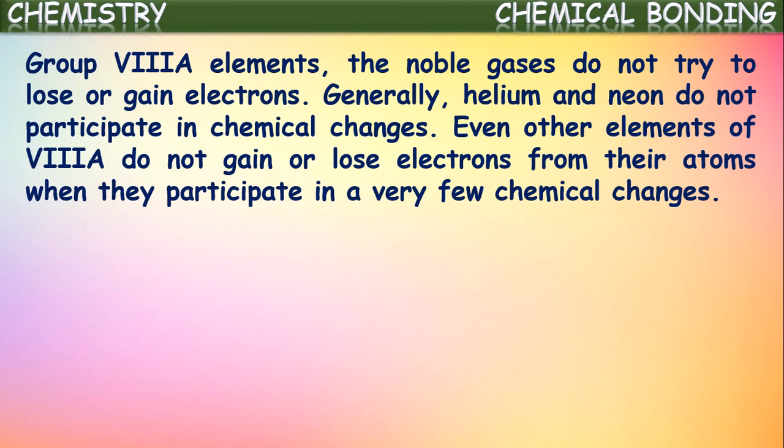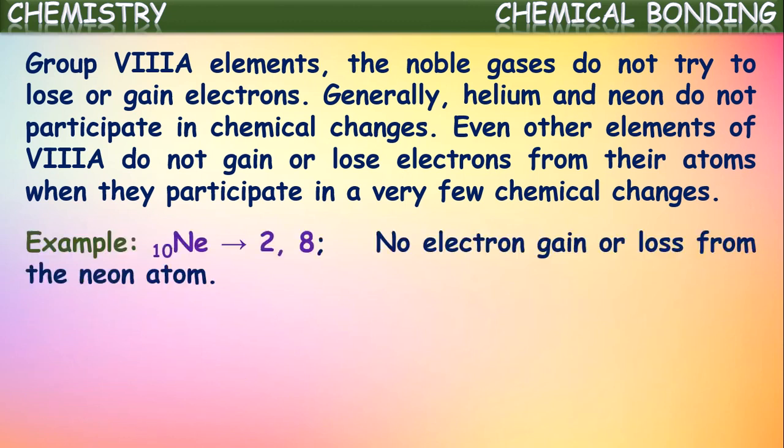For example, xenon reacts with the highly electronegative element fluorine to form xenon fluoride. There also they do not lose or gain electrons, they just share electrons. Because there is no necessity for these 8A group elements to lose or gain electrons, they already have a sufficient number of electrons in their valence shell. That means they already have 8 electrons in the outermost shell.